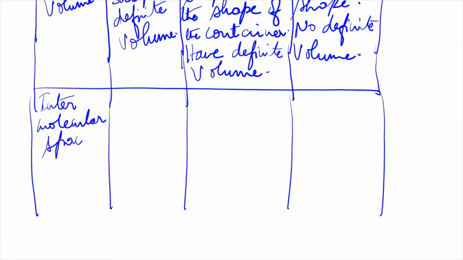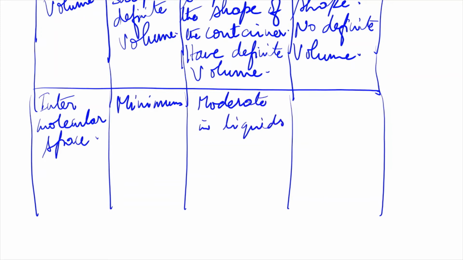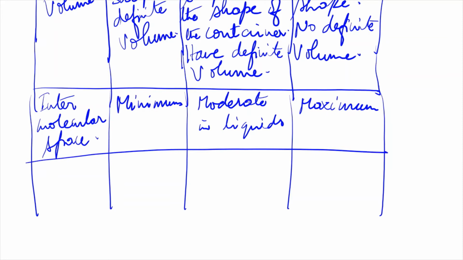So intermolecular space is minimum in solids because the molecules are tightly packed, moderate in liquids, and maximum in gases. What is this? Intermolecular space. Then intermolecular force of attraction.